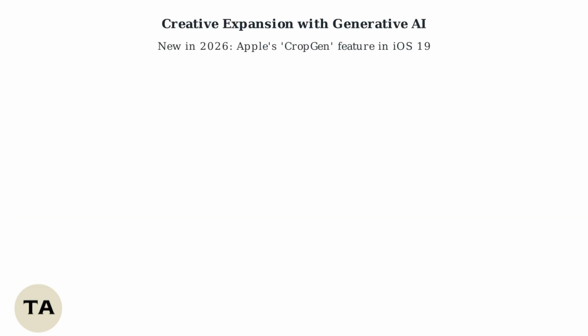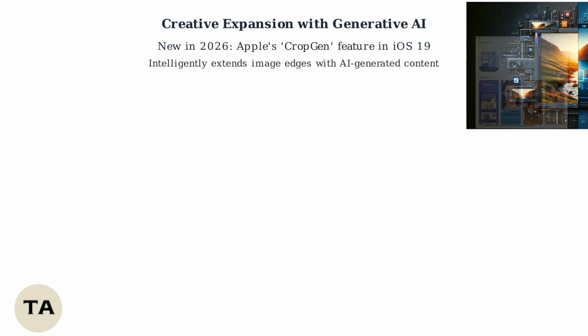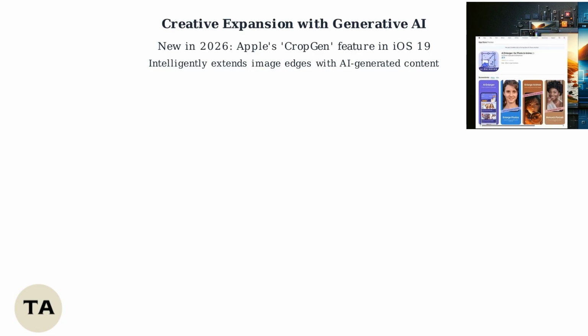New in 2026, generative AI cropping arrives with Apple's CropGen feature in iOS 19. This innovative tool intelligently extends image edges, filling in blanks with AI-generated content that matches the original photo's style and context. By analyzing the image's content, lighting, and composition, CropGen creates realistic extensions that allow for creative expansions, such as changing aspect ratios or fixing poorly framed photos without losing important elements.